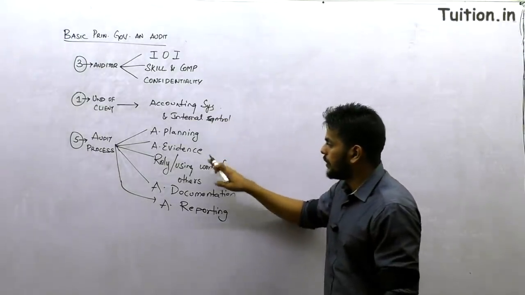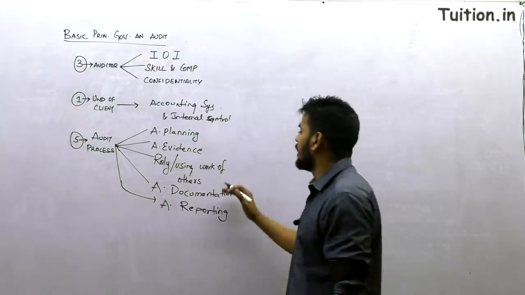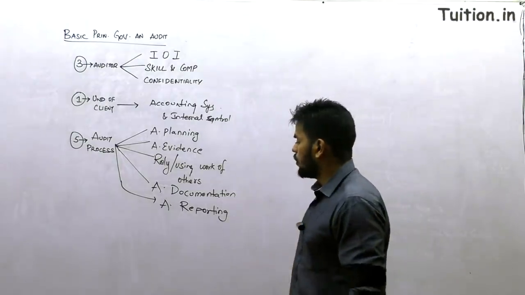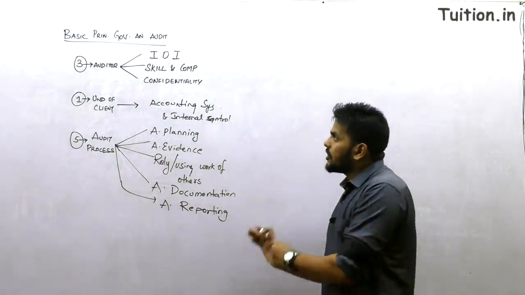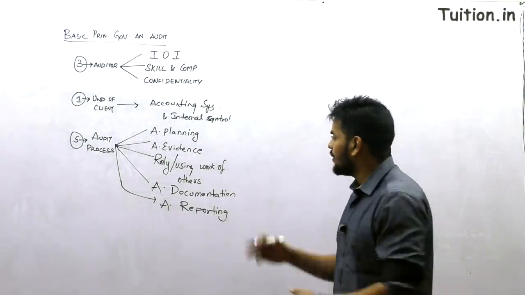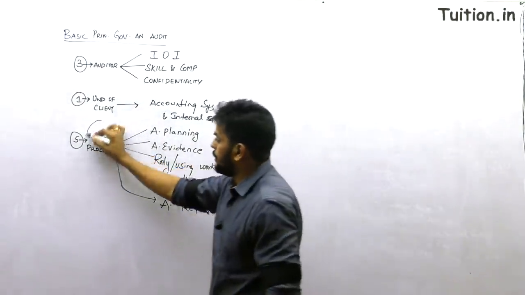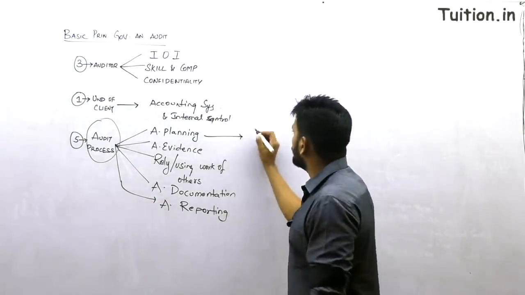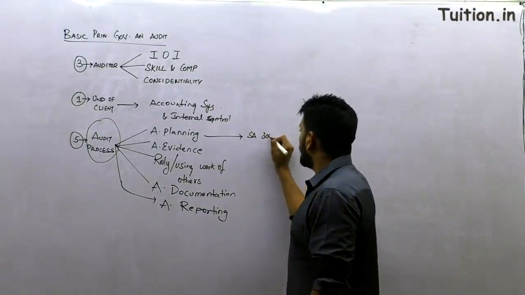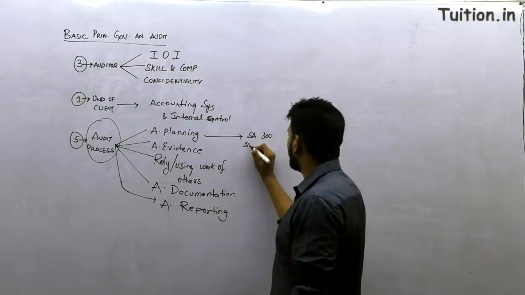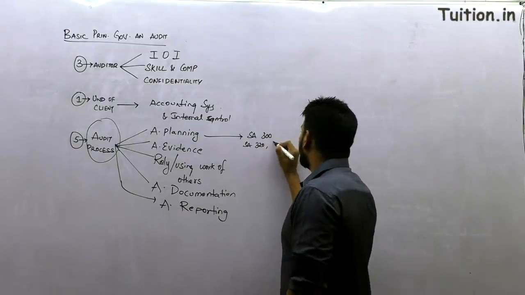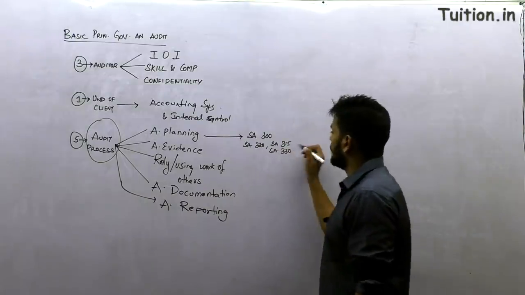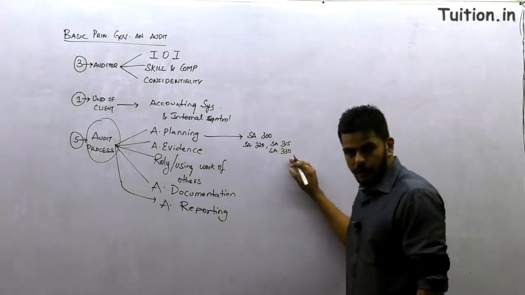Then follow audit planning, audit evidence, relying or using the work of others, which means you can use the work of internal auditors or other auditors, audit documentation and audit reporting. Now picking up from here is exactly what we are going to do in understanding this entire audit process, which is my major coverage in this particular video. Audit planning is dealt with in standard number 300, and it is supported by standard number 320 on materiality, standard number 315 and standard number 330 on risk assessment procedures and further audit procedures.